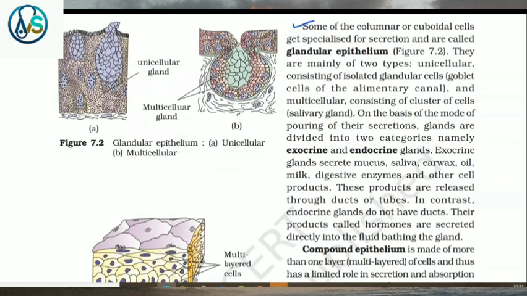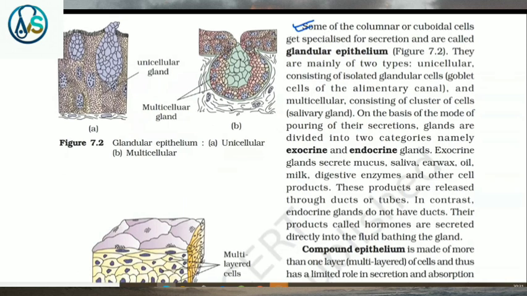Some of the columnar or cuboidal cells get specialized for secretion and are called glandular epithelium. They are mainly of 2 types: unicellular, consisting of isolated glandular cells, that is goblet cells of the alimentary canal, and multicellular, consisting of a cluster of cells, that is salivary gland.